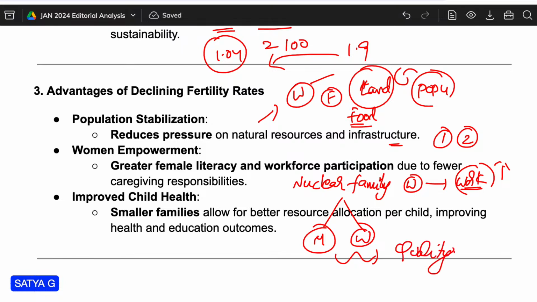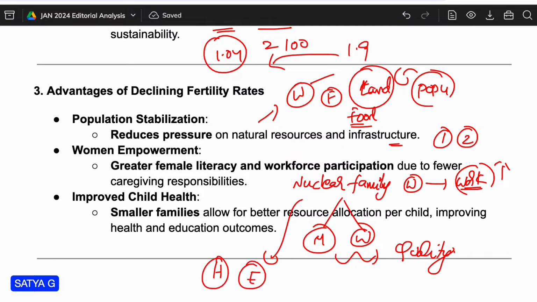So that's why this is one advantage. Moreover, improved child health. Smaller families, similar to nuclear families, can allocate better resources for each child, not only in health but also education.